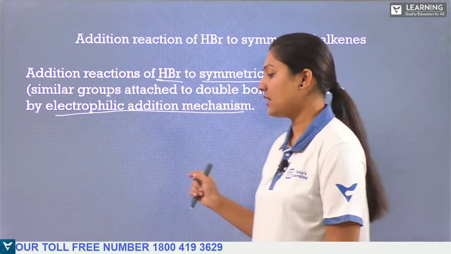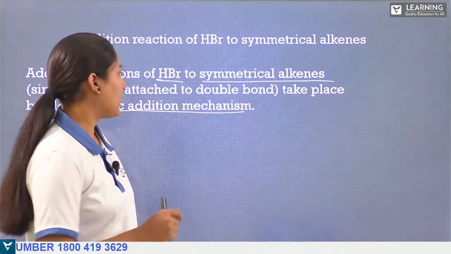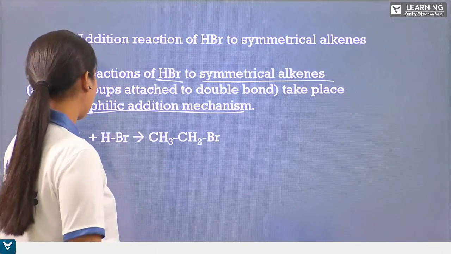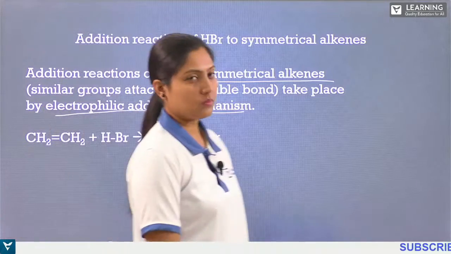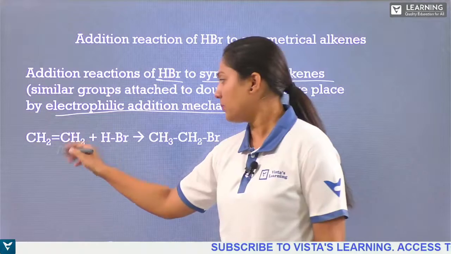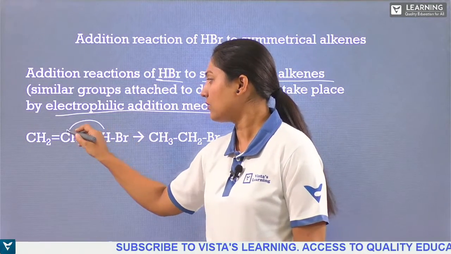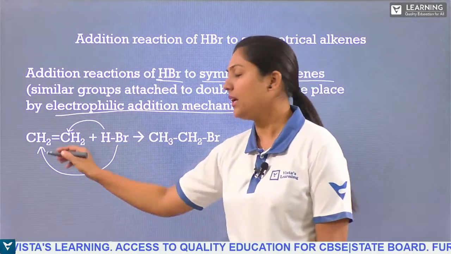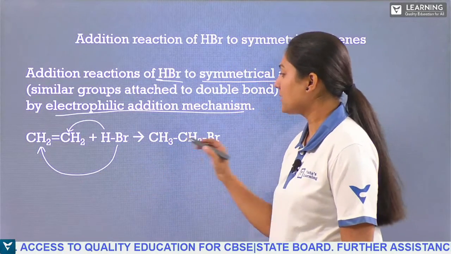How does it take place? It takes place according to the electrophilic addition mechanism. What is the mechanism now? If you see, we have the same number of carbon atoms on both sides. So on breaking of the bond, one hydrogen will go to one carbon and bromine will attack the other carbon atom. So simple, it is there.